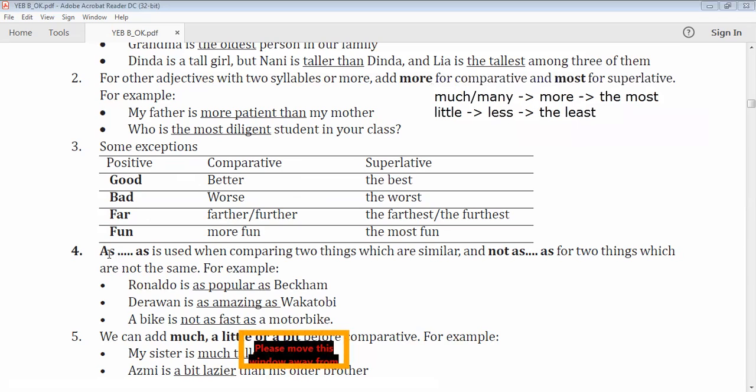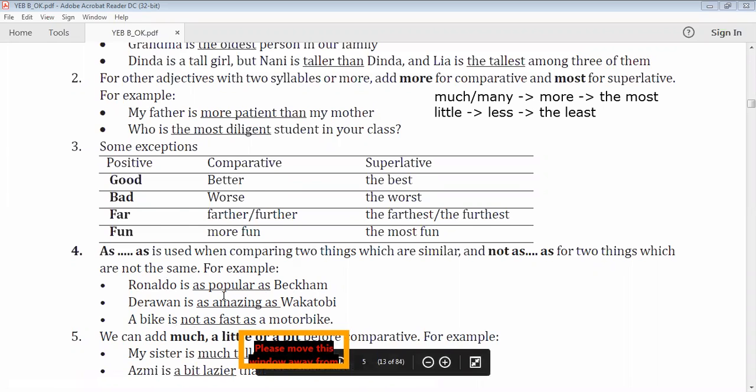And then number 4, as and as. Just put the adjective between as and as. Like this one, Ronaldo is as popular as Beckham. Means the same. It means that Ronaldo has the same popularity as Beckham.